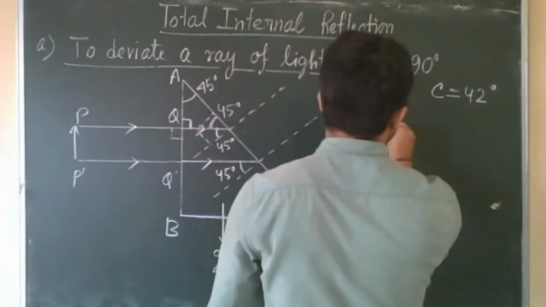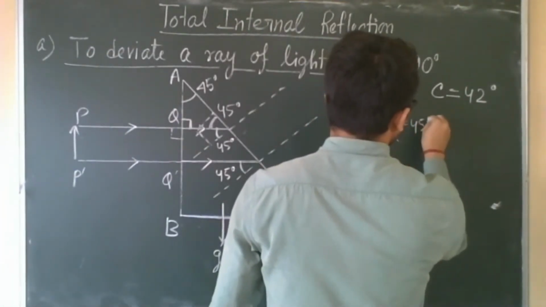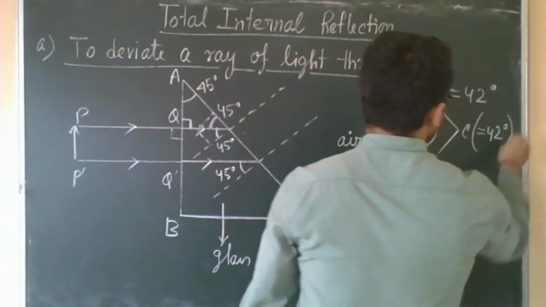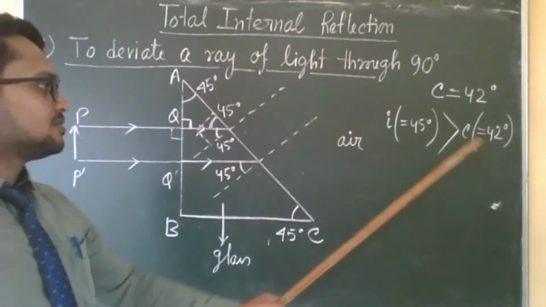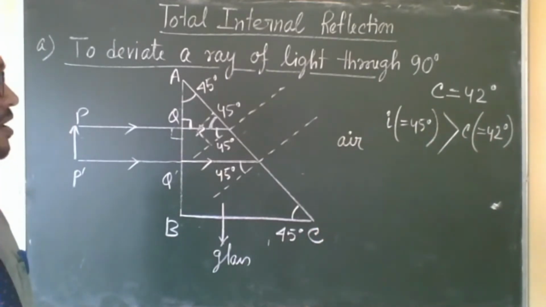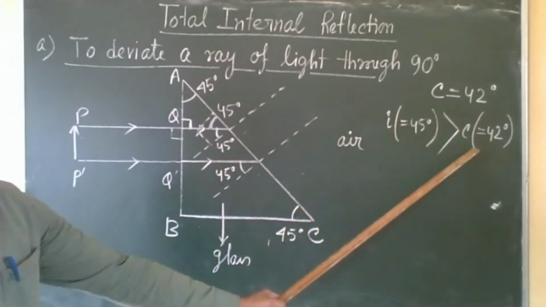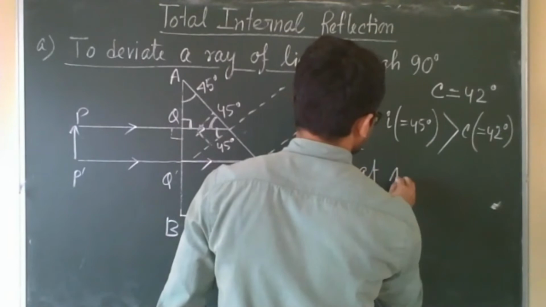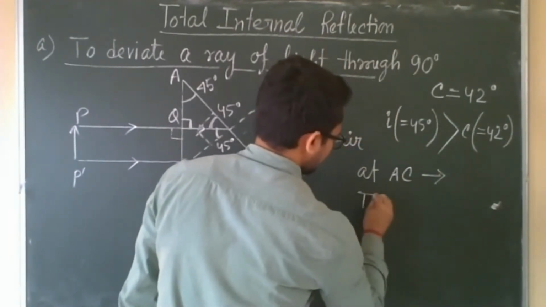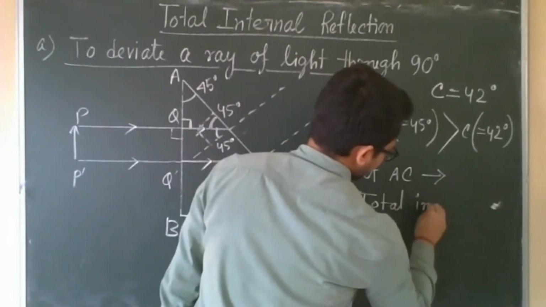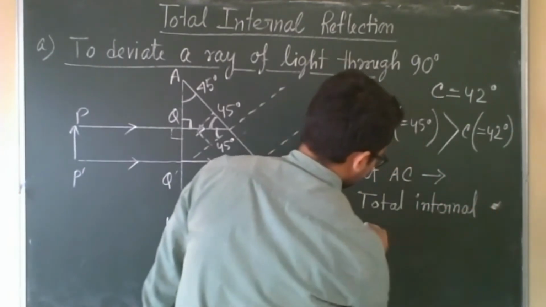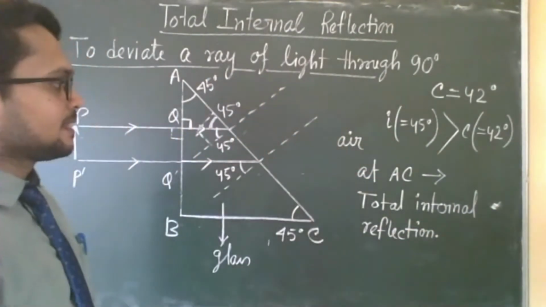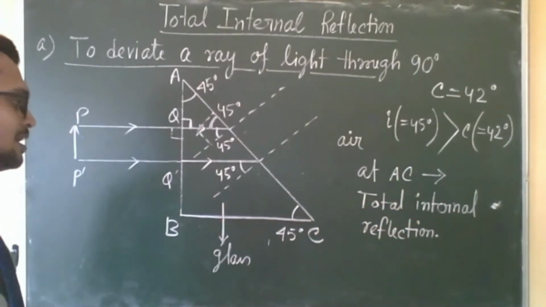So the angle of incidence i, which is equal to 45 degree, is greater than the critical angle for the glass-air interface, which is equal to 42 degrees. So 45 degrees is greater than 42 degrees. The angle of incidence is greater than the critical angle. So what will happen at surface AC? Which phenomenon will occur? Total internal reflection will occur at AC.